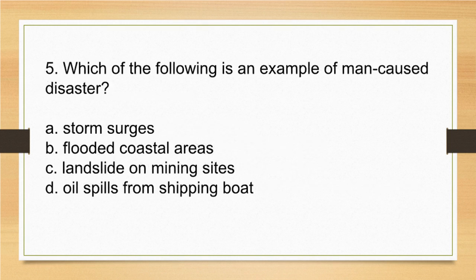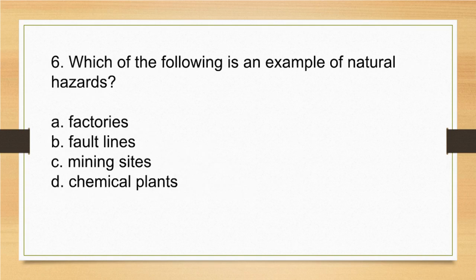5. Which of the following is an example of man-caused disaster? A. Storm surges. B. Flooded coastal areas. C. Landslide on mining sites. D. Oil spills from shipping boat. 6. Which of the following is an example of natural hazards? A. Factories. B. Fault lines. C. Mining sites. D. Chemical plants.